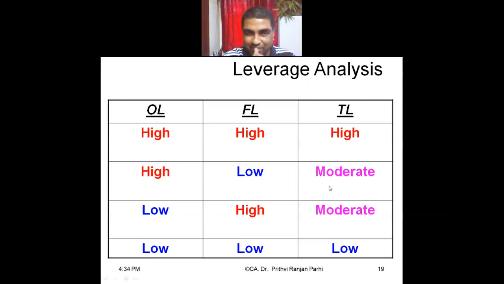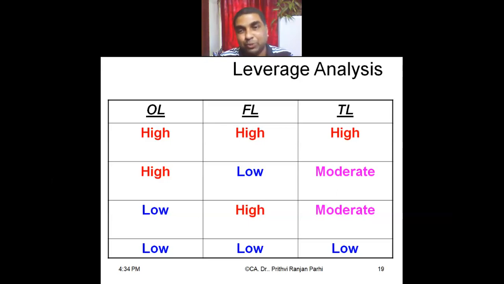How can we do it? If OL is already high, then we should reduce FL so that it can be moderate. We should not take high FL. High financial leverage should not be there. Or, if FL is high because you have to take a loan, then you have to reduce OL.